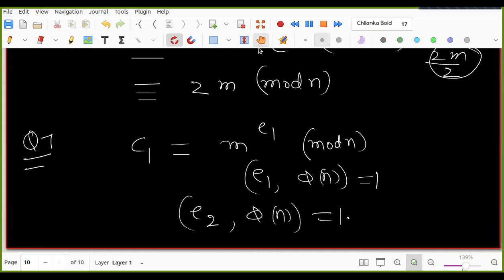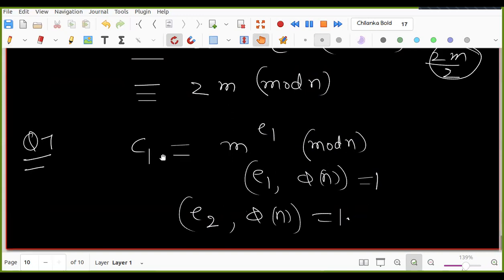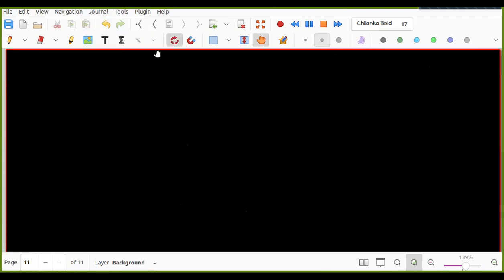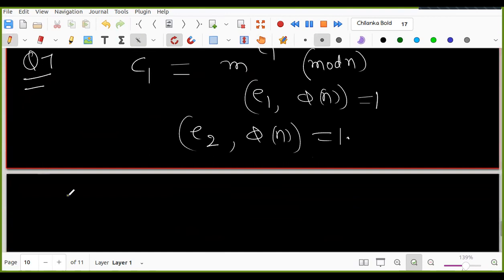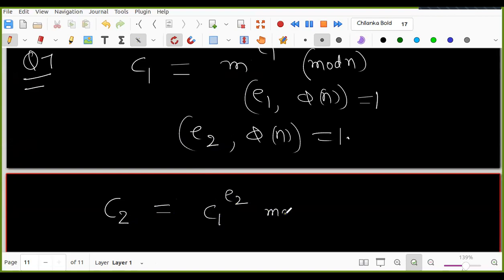Now I am not sending this ciphertext to Bob as it is. What we are sending, we are doing one more time. I'm computing C2 from C1. This C1 is the message now, but the encryption exponent is E2. So C2 is C1 power E2 mod n.